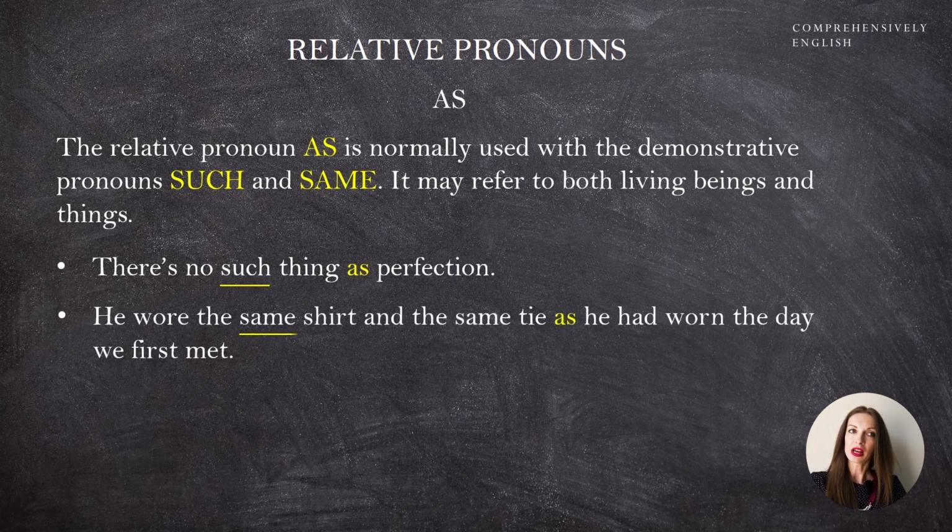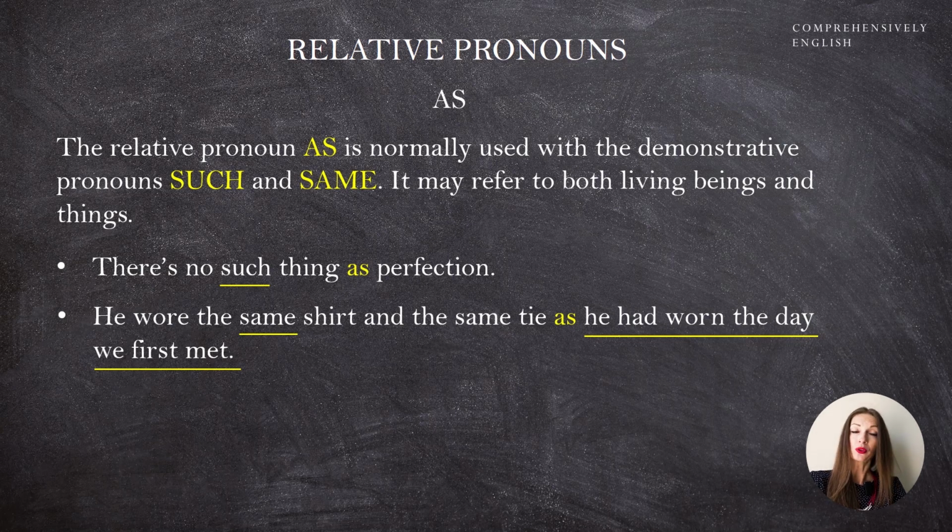He wore the same shirt and the same tie as he had worn the day we first met. Here, as introduces a relative clause: he had worn the day we first met. But please mind that the use of relative pronoun as is not that common. Mostly we'll hear which or that in such situations.